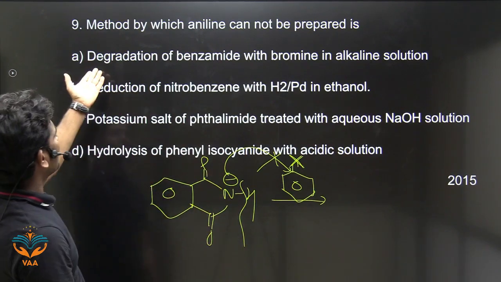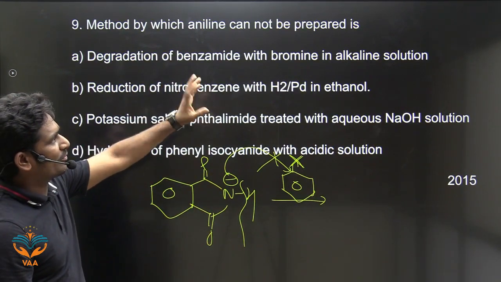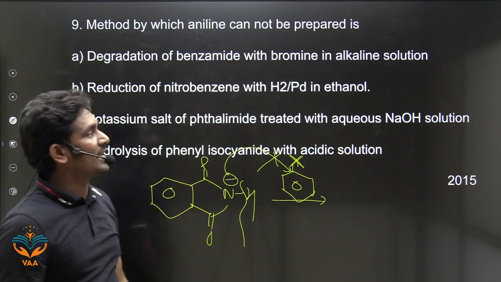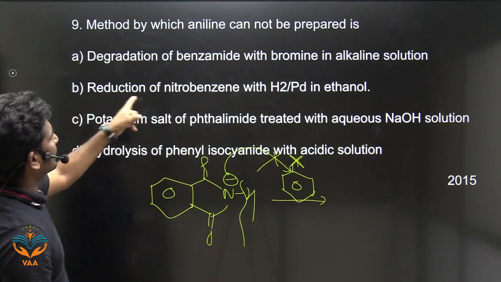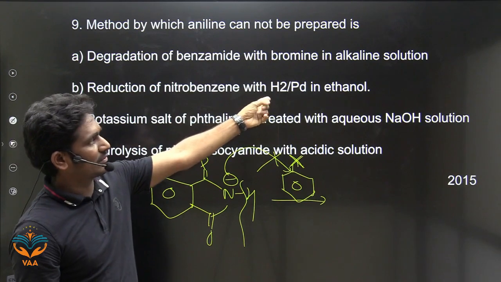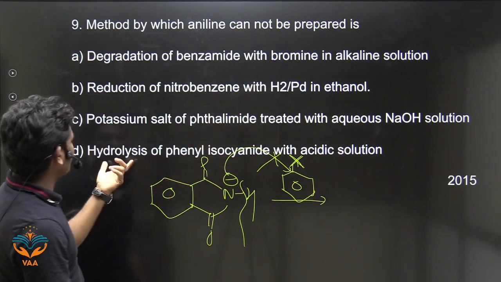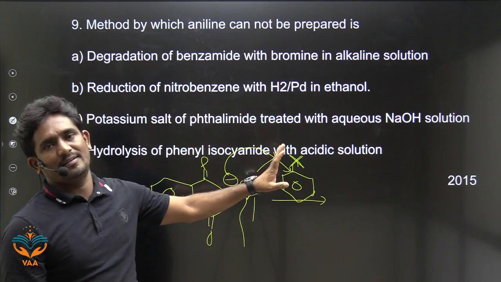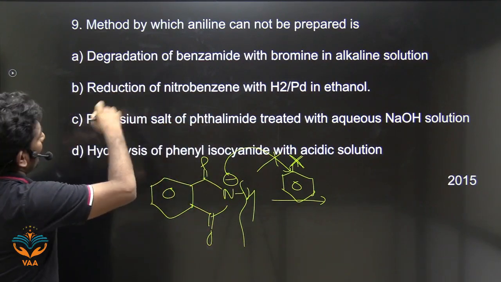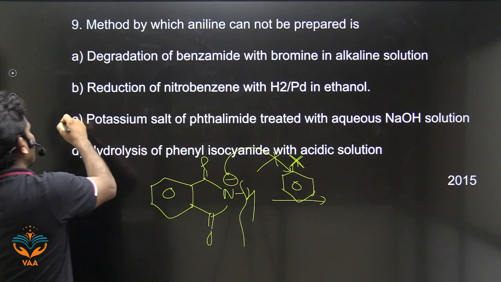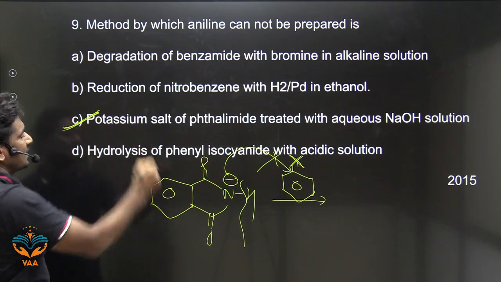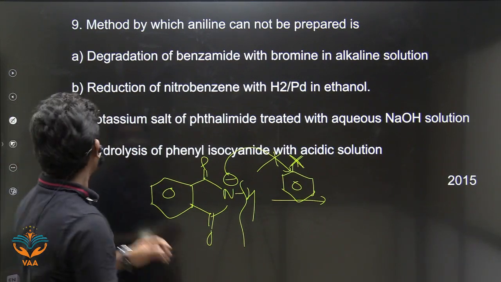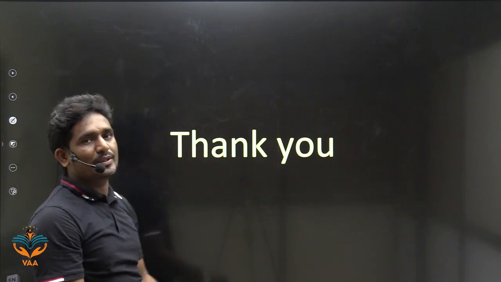The first one, degradation of benzamide, will give aniline. Right? Reduction of nitrobenzene, again, will give aniline. And the last one, hydrolysis of phenyl isocyanate, again will give aniline. So all will give aniline except C. Answer is C. Okay, right. Thank you very much.